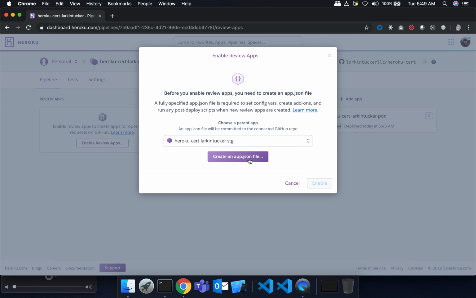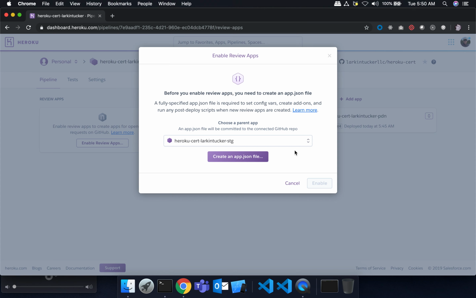Okay, and the first thing you're going to want to do is clone. It's asking which app that you have right now do you want to clone to be the starting point for this app configuration. So I'm going to use my staging app. Just so you know, it's generally not recommended you build it off of your production, because you don't want to accidentally pull production security credentials or whatnot into your review apps, right? That would be a bad practice. So you want to use your lower level staging environment.